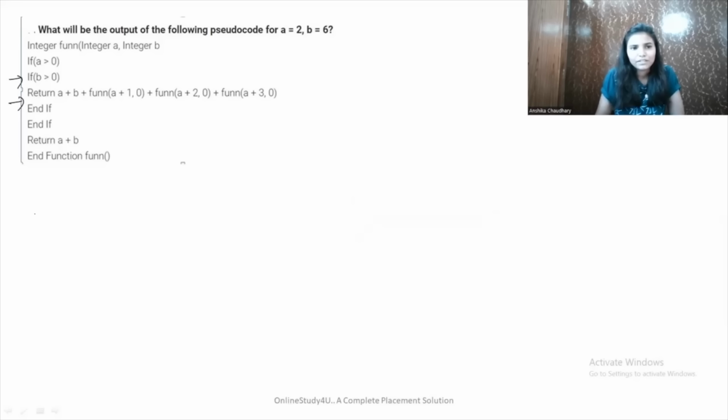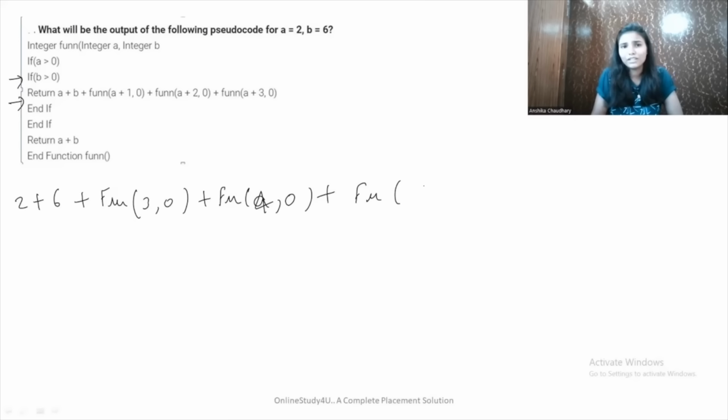what will it return? It will return a plus, that means 2 plus b. b is 6, plus it is making a function call, a plus 1, that means 3 comma 0, plus here it is again making a function call for a plus 2, that means 4 comma 0. Again it is making a function call for a plus 3, that means 5 comma 0.